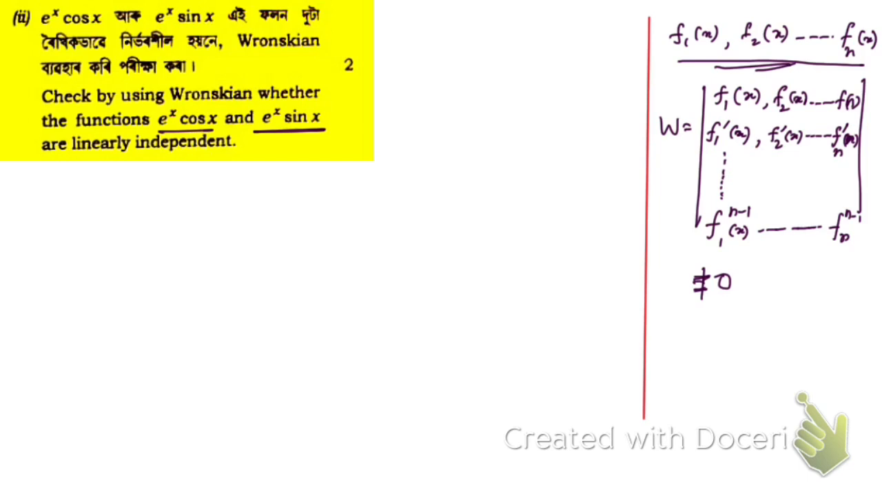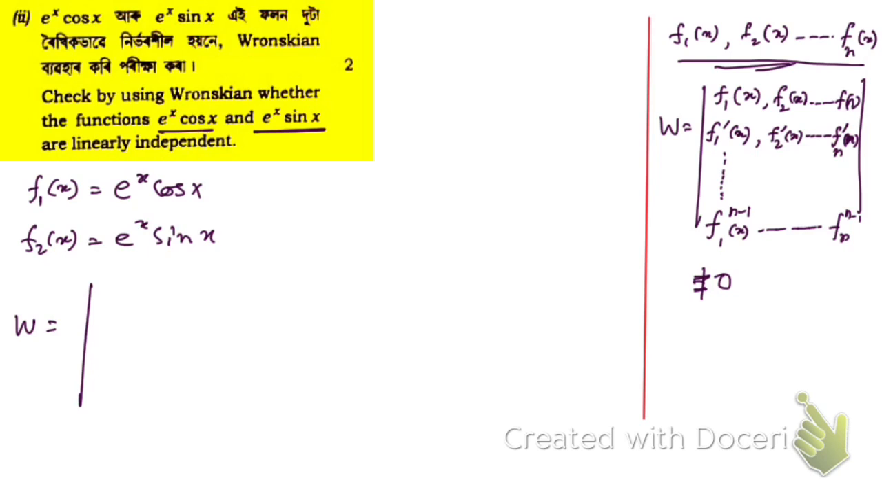Now here you see, we have only two functions. f1 of x is e to the power x cos x, and f2 of x is e to the power x sin x. So here the Wronskian will be given by f1 of x, f2 of x. Then we're going to take the first order derivative. Here we end by taking the first order derivative, because we have only two functions.